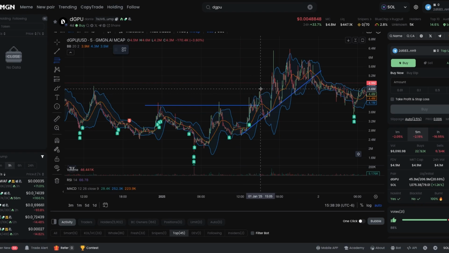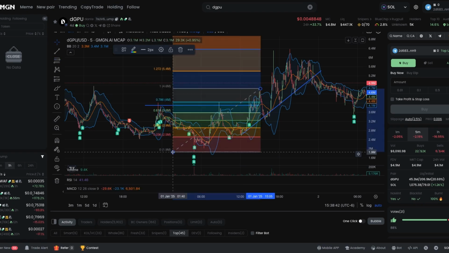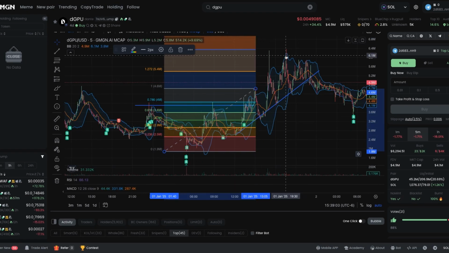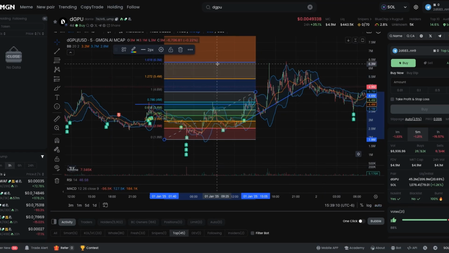You can move your fib and just pull it down to that lowest there, and you'll see it hit perfectly just about with that 0.5 mark. So if you pull it right there, at 0.5, you could have hit that pullback, set a target limit over here for that 0.5, whatever that market cap is or price is, if you move it to price, and then go ahead and set your orders there. And you could have took an easy 2x here. You could have took profit at 1.272 to be safe, or you could have took profit at 1.618, which seems to be like a popular spot.